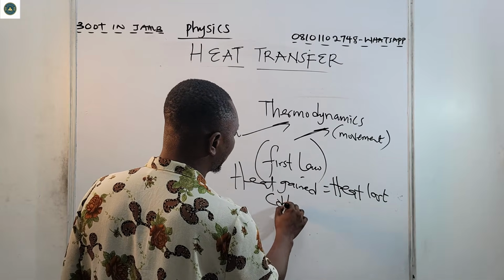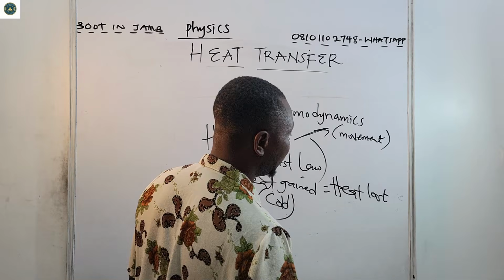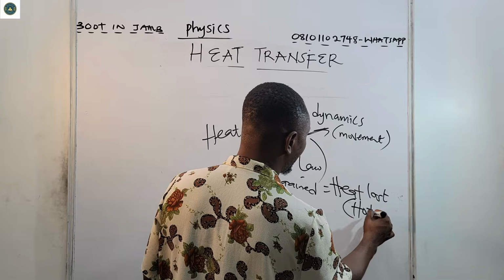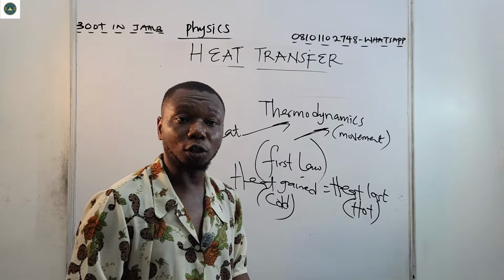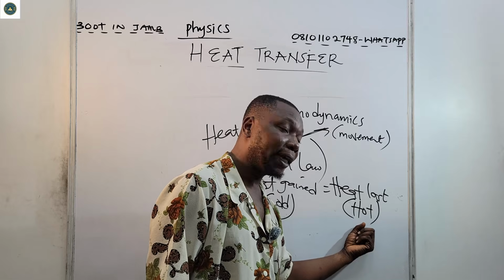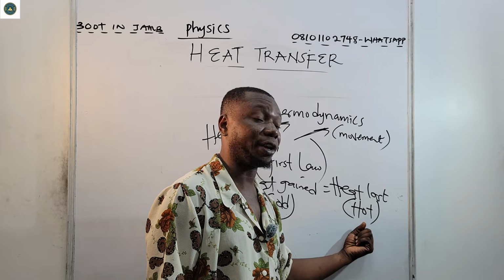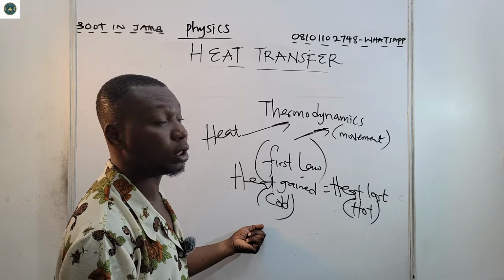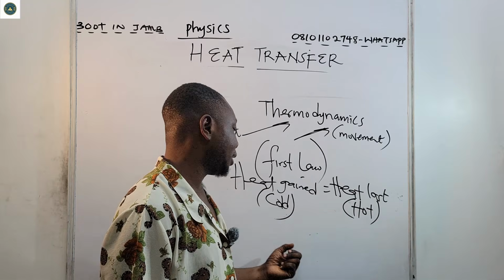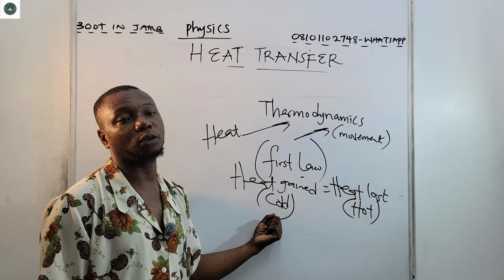Now, heat gain: definitely the cold body will have heat gain. The heat loss is from the hot body, because from Clausius' statement of thermodynamics, heat is conveyed from a hot body to a cold body. So definitely the hot body will lose heat, and heat will be gained by the cold body.